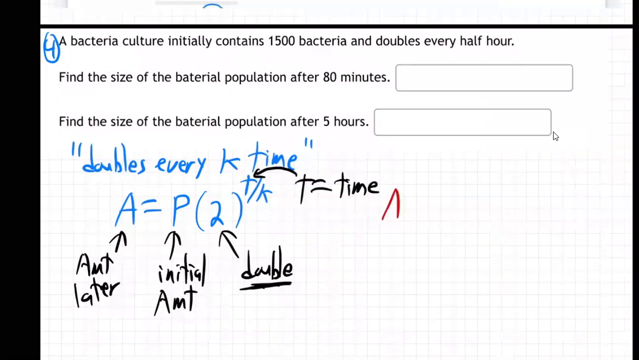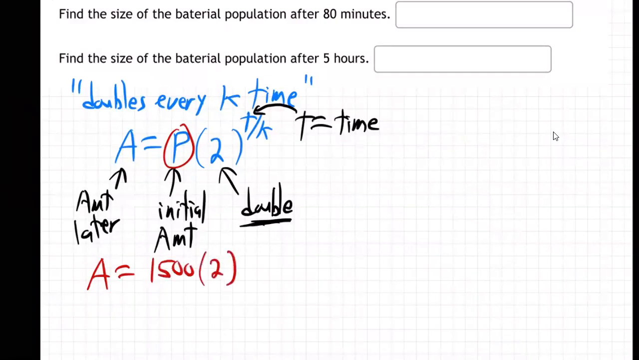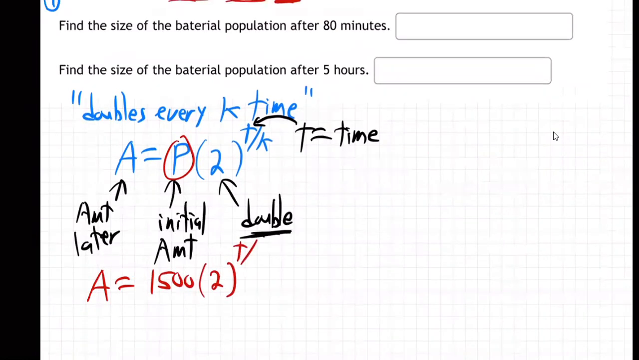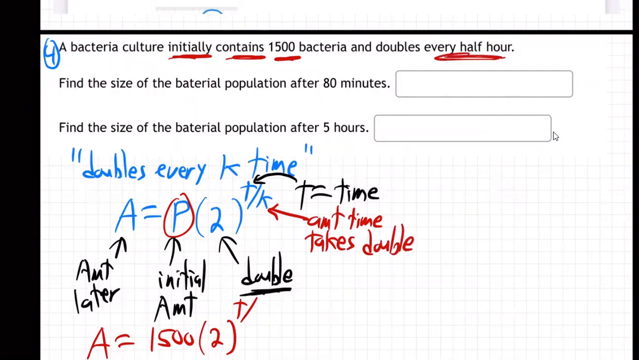So the amount is going to be P. What's the P? What's the principal? Initially contains 1,500. So that's the P. In fact, let me just bring it down here, probably better. So the P, 1,500 times 2 to the T over, what's K? K is the amount of time it takes to double. What's the amount of time? Half an hour.